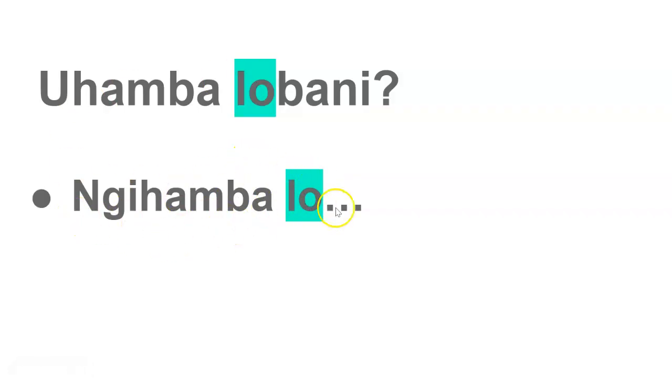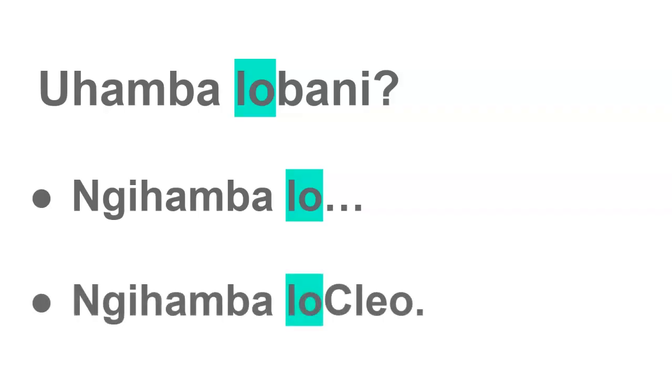The question said Uhamba lobani. The answer is always going to say Ngihamba lo. Right, so ngihamba lo gogo, ngihamba lo khulu, ngihamba lo mngane wami. It was all lo. Angitsho. So how would you say I am walking with Cleo? Ngihamba lo Cleo. Angithi, ngihamba lo Cleo.